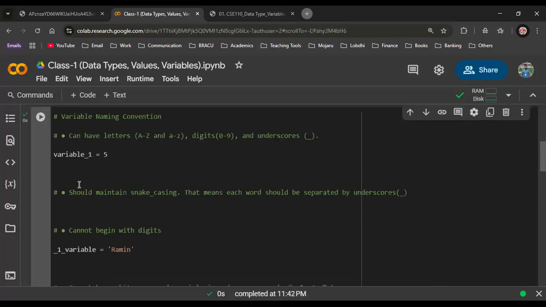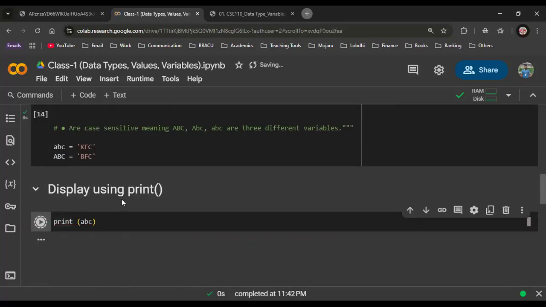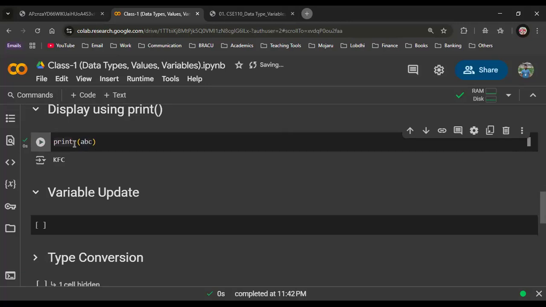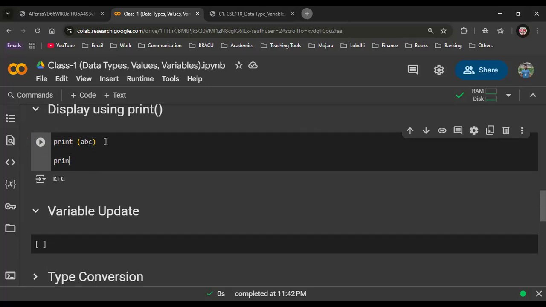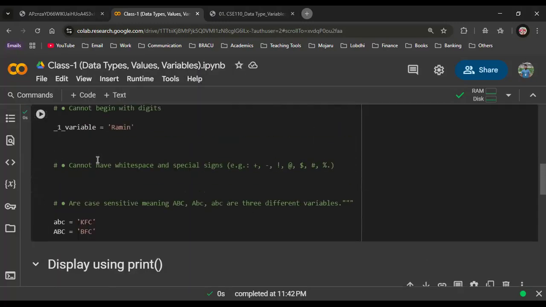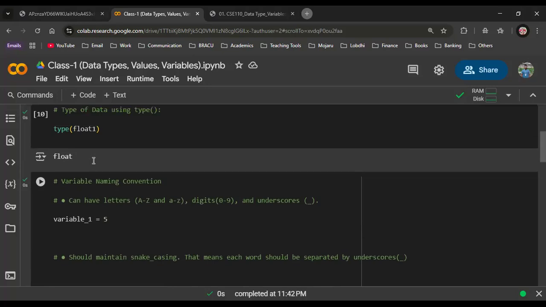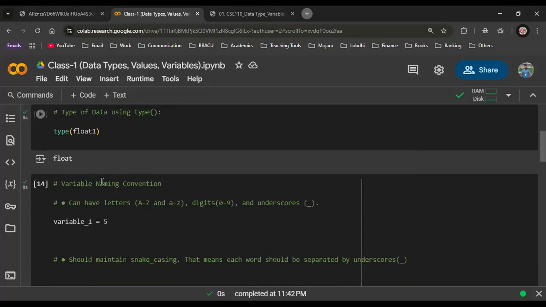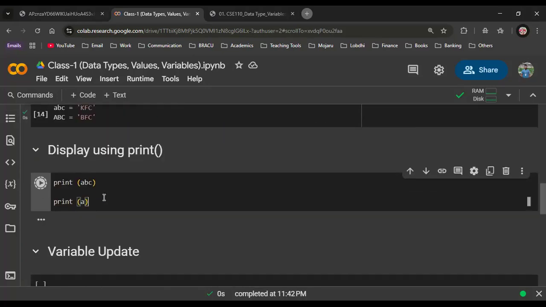Sorry, the code was not run. Okay, now it will work. So if I pass ABC inside the print method, it will show me what? KFC, right? If I pass A inside print, what was the value of A here? See, the value of A was 1. So it should show me 1.